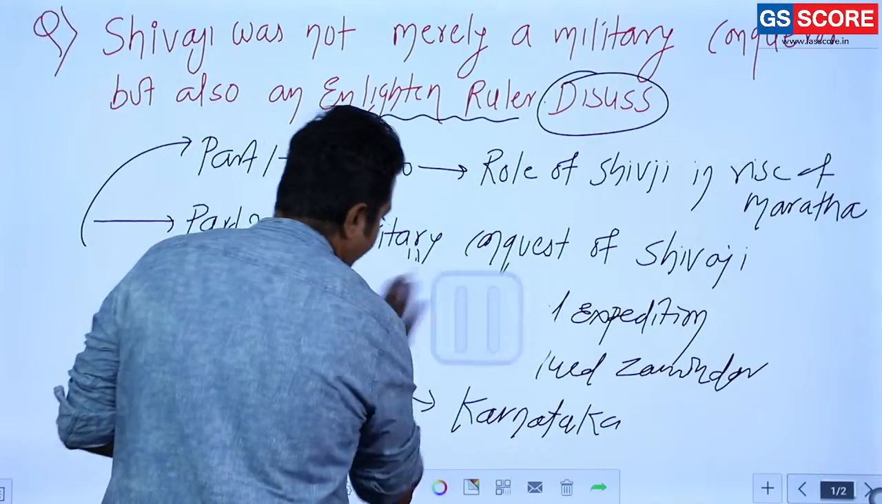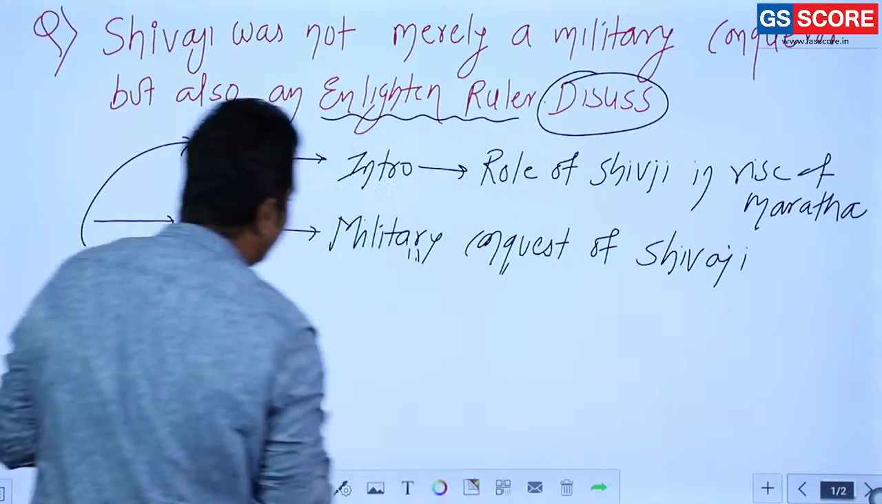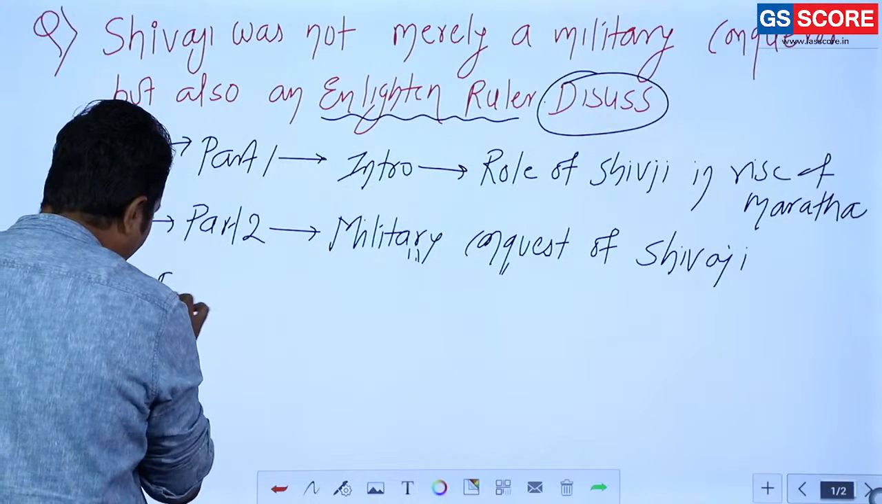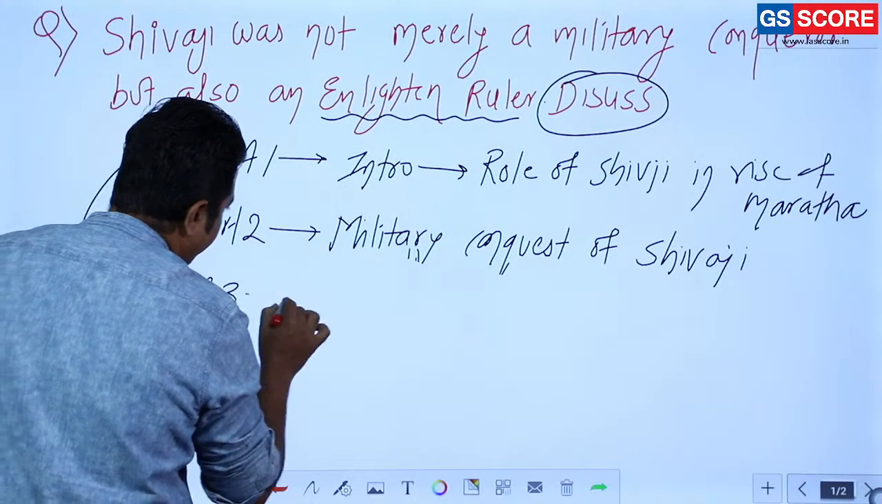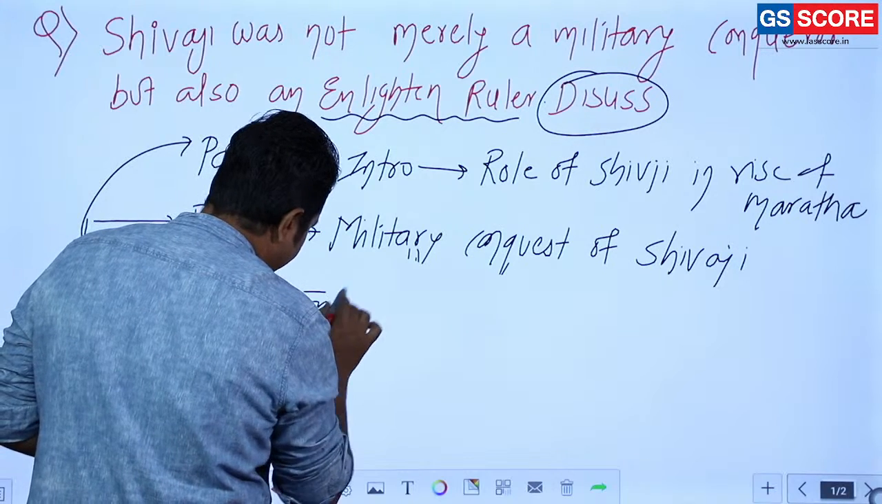Okay. That should be the aspect. Now the most important part, Part 3, is basically the enlightened ruler.